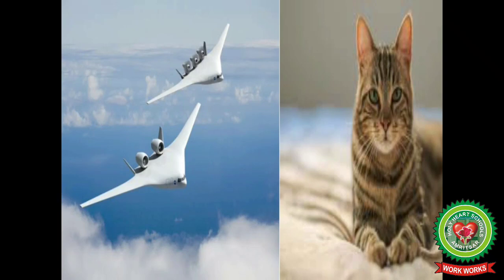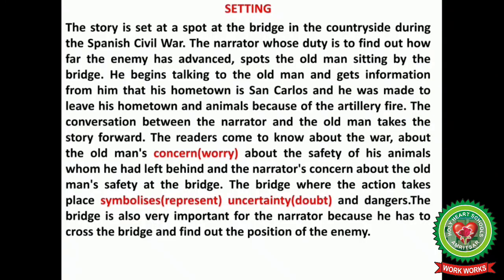Now students, we will discuss the setting of the story. The story is set at a spot at the bridge in the countryside during the Spanish Civil War. The narrator, whose duty is to find out how far the enemy has advanced, spots the old man sitting by the bridge. He begins talking to the old man and gets information from him that his hometown is San Carlos and he was made to leave his hometown and animals because of the artillery fire.